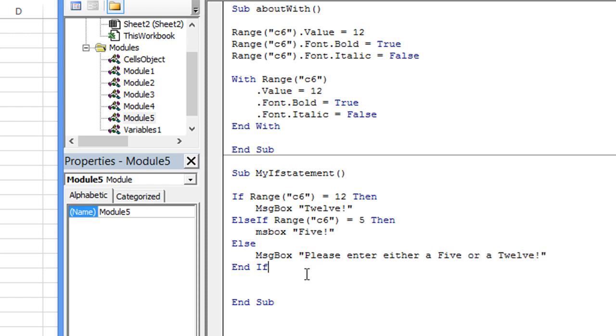Okay. The deed is done. We have an if, then. We have an else if, then. And then we have our final else. You don't have to put an else. It could just be these two or the highway.